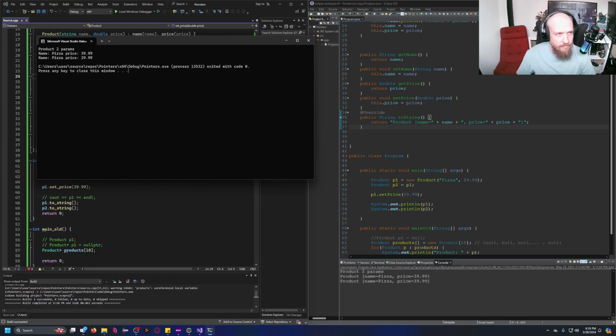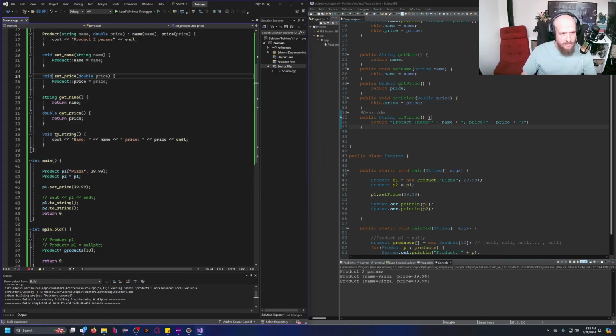Ta-dam. See? So when we're modifying, essentially, one object, as we did here, the second object doesn't see the modifications happening. So this is because C++ allows us to choose what's a pointer and what's not, essentially. Does this make any sense? Check this out.